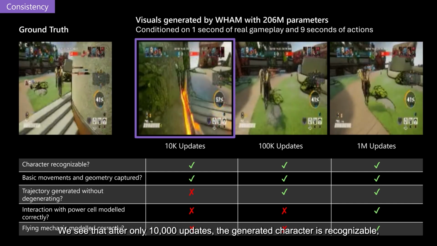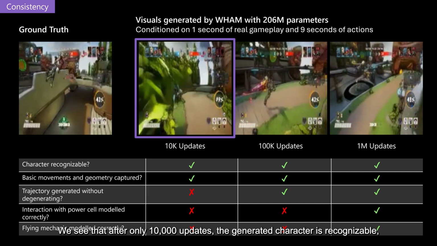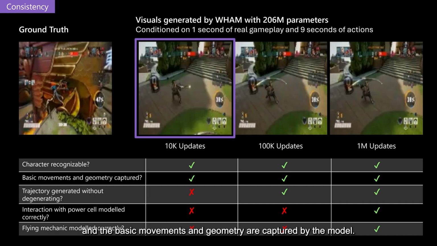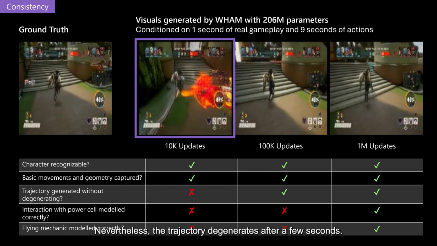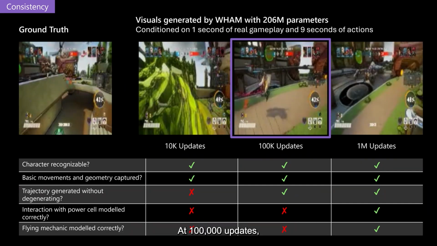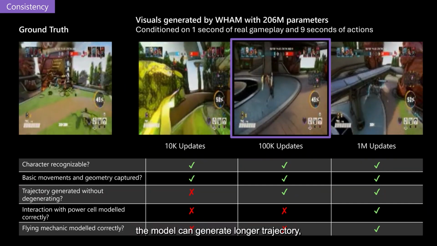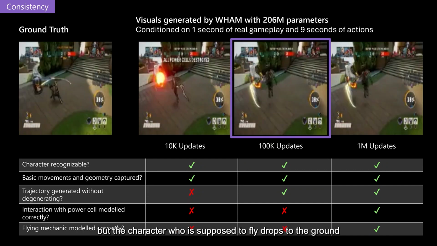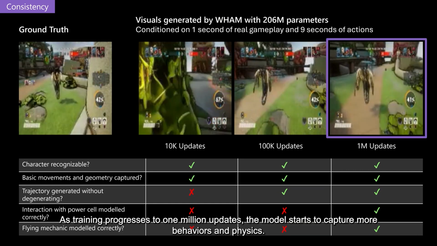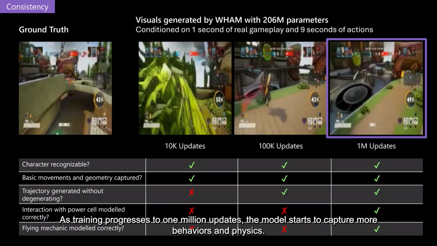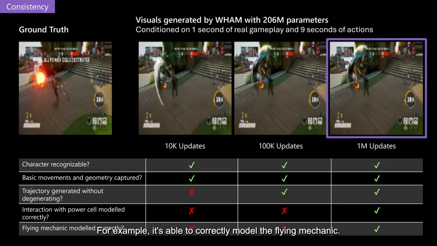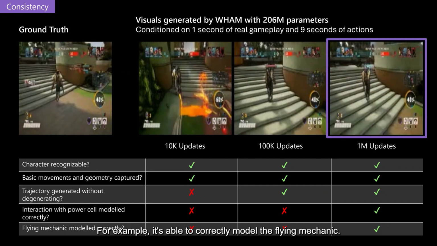We see that after only 10,000 updates, the generated character is recognizable and the basic movement and geometry are captured by the model. Nevertheless, the trajectory degenerates after a few seconds. At 100,000 updates, the model can generate longer trajectory, but the character who is supposed to fly drops to the ground. As training progresses to 1 million updates, the model starts to capture more behaviors and physics. For example, it's able to correctly model the flying mechanic.